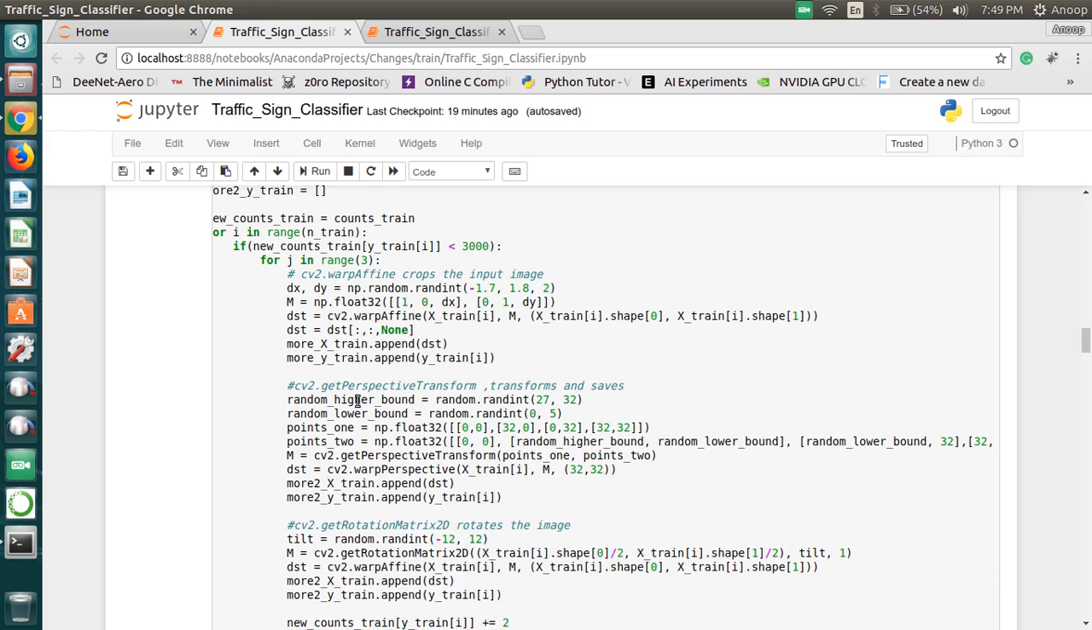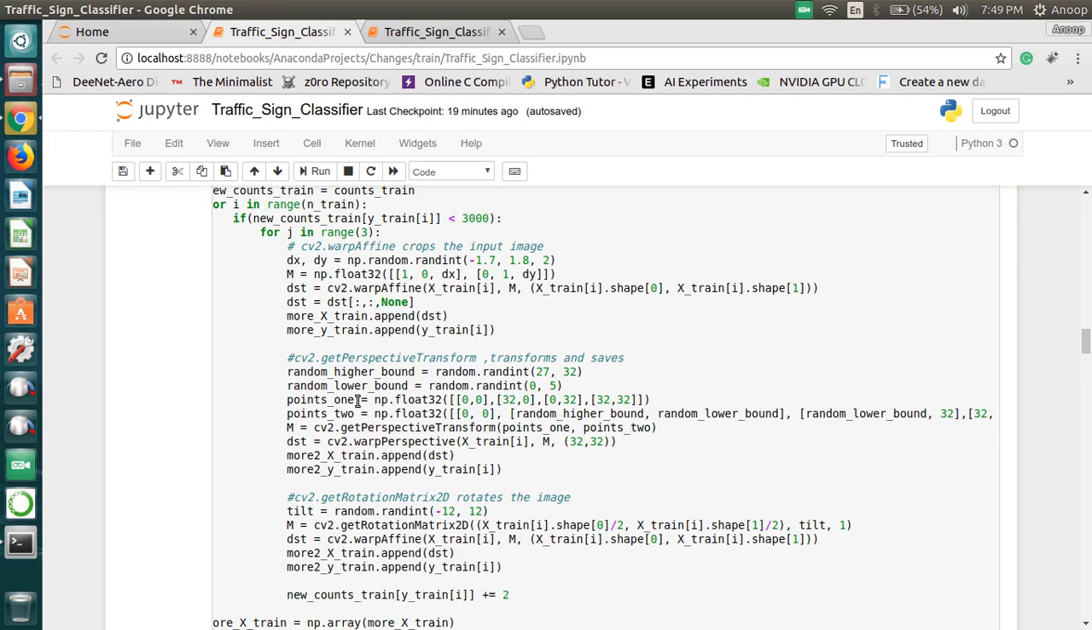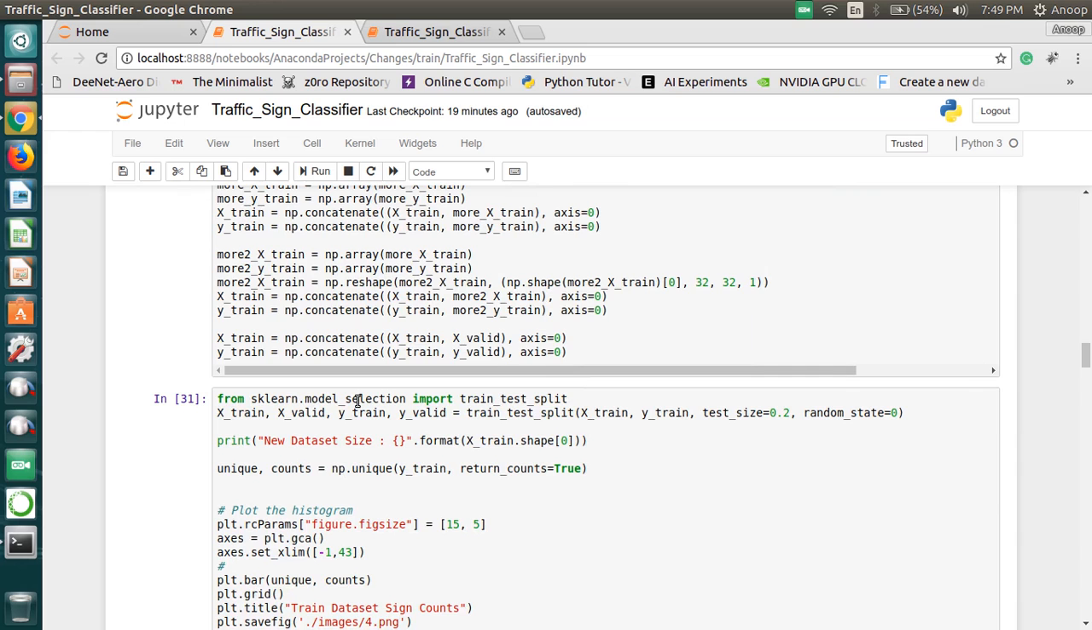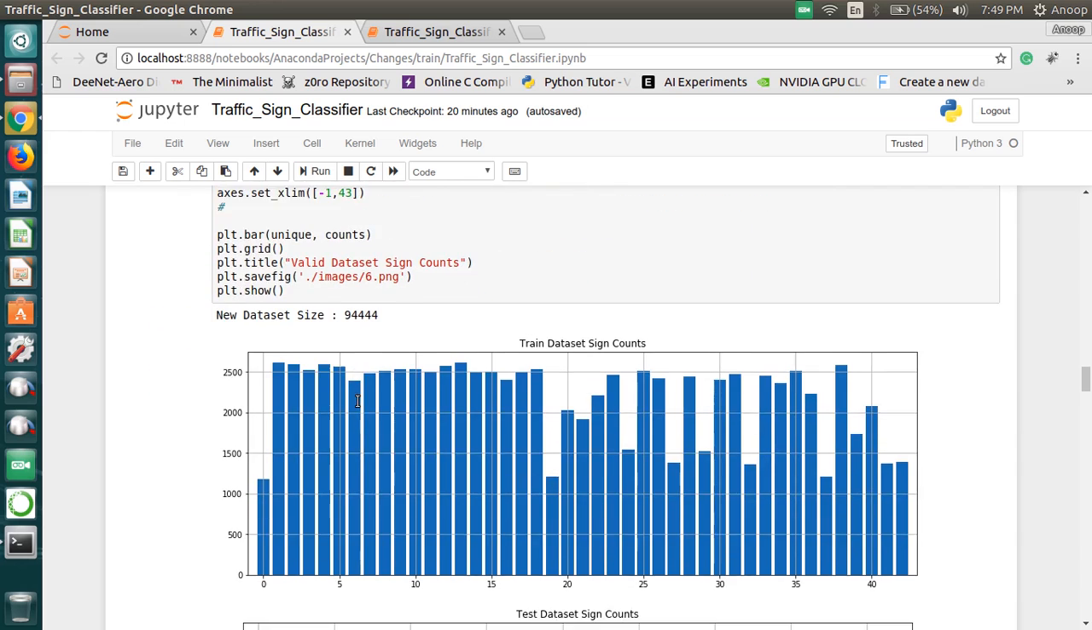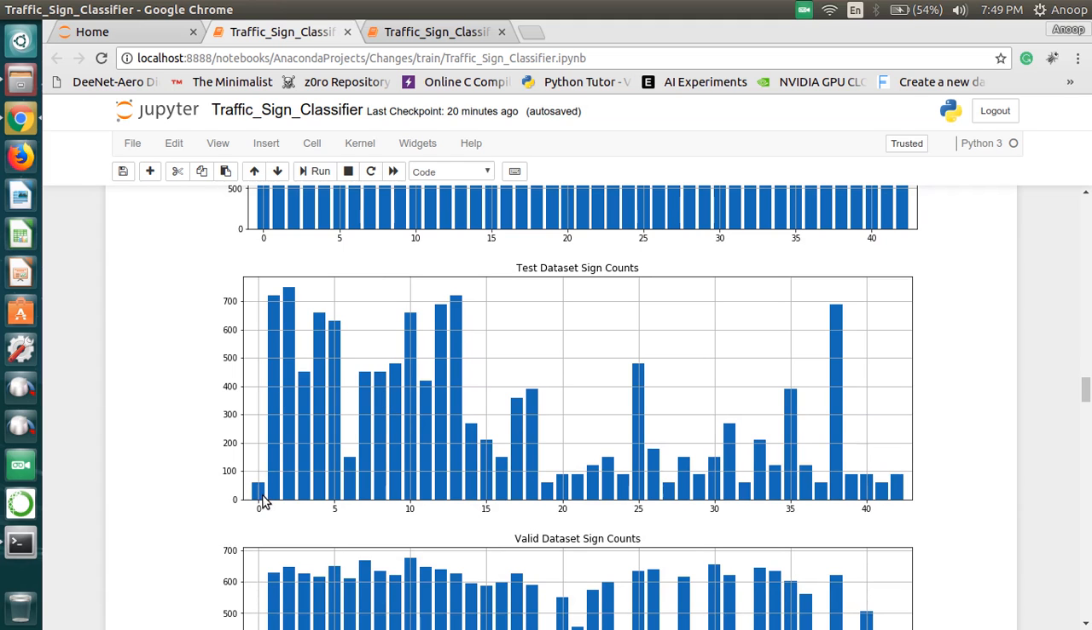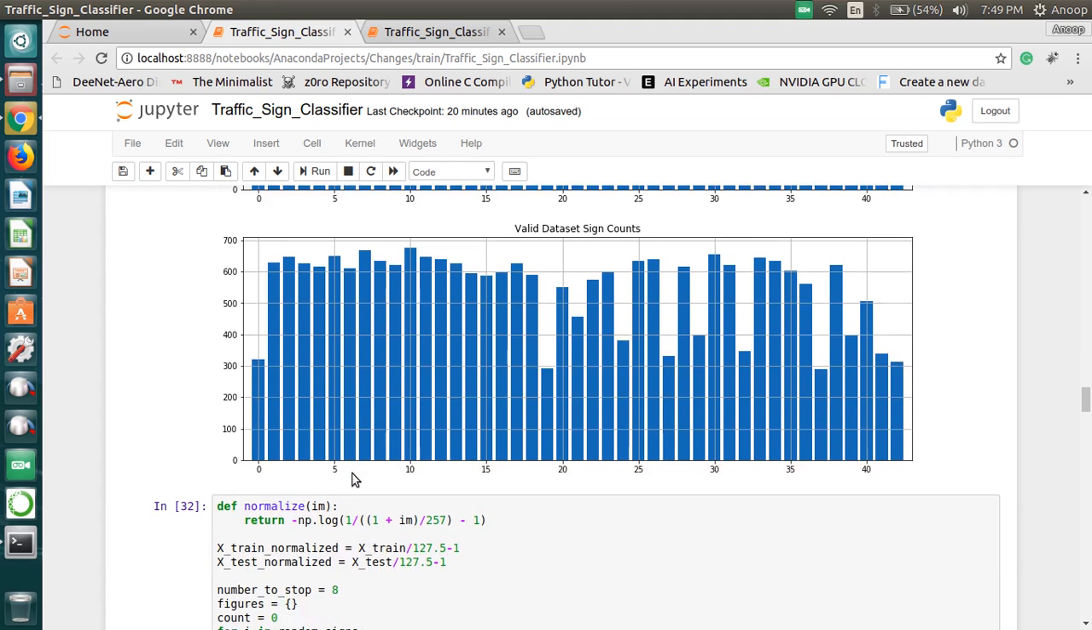So what we do is we change the perspective of an image, we rotate the image so that the count of the image would be increased in the training data set. After increasing, what we have got is traffic sign 0 is about 1200 images, and similarly traffic sign 1 count is about 2600, and the testing data we have kept the same, we have not changed it.